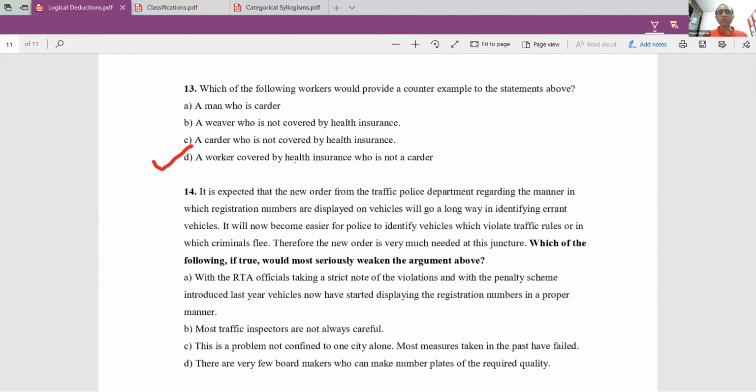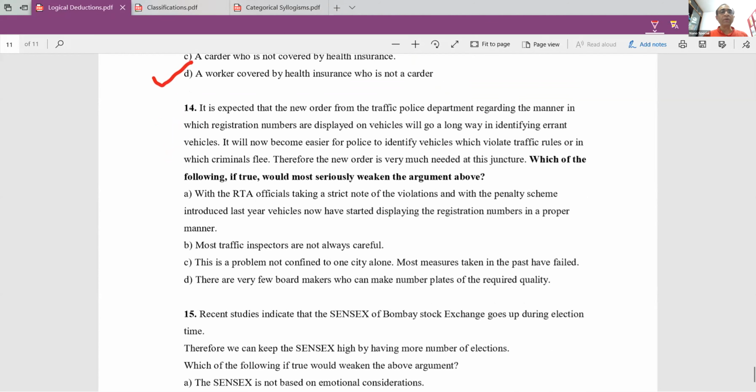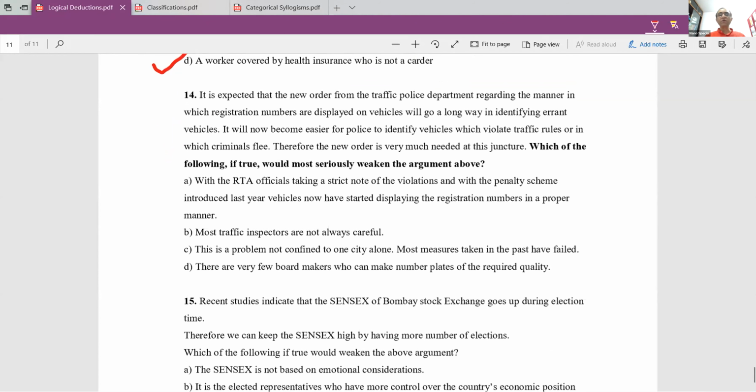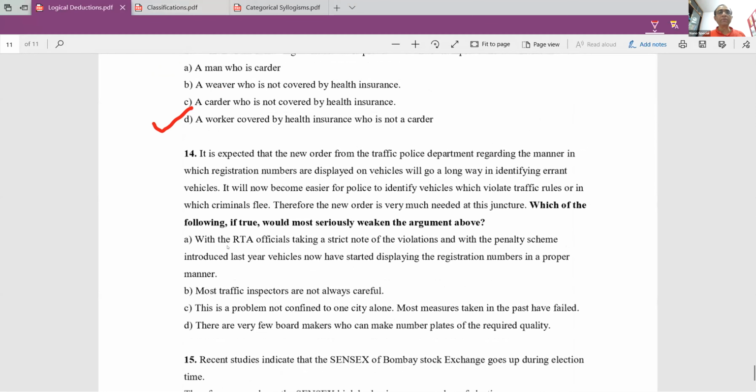Let us go on to the next question, which is the 14th question. Please try to answer this. Which of the following, if true, would most seriously weaken the argument above? So what is the answer? Which of the following, if true, would most seriously weaken?